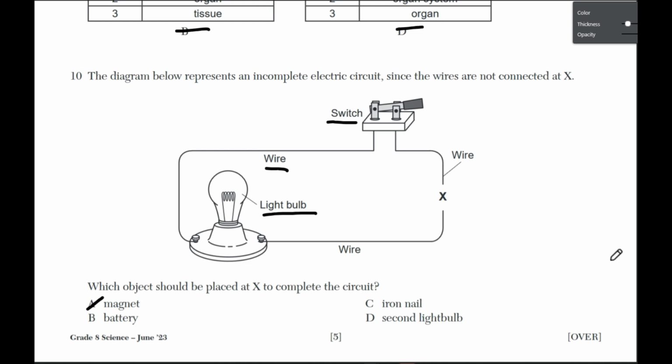C, iron nail. Well, an iron nail is metal, and we know that metal can conduct electricity. But my question is, where is the electricity coming from here? We don't have a source of power. So while we could add an iron nail, it's not going to complete the circuit. So for that reason, it will not be C. Same thing with D. Could we add a second light bulb? Absolutely. But if we have no power, we have no energy, it's not going to do anything. So our correct answer here will be B.